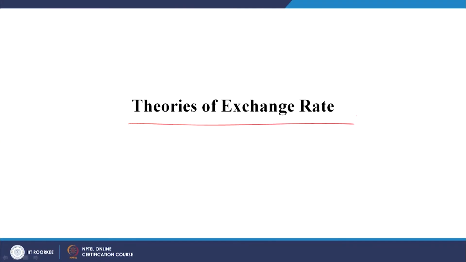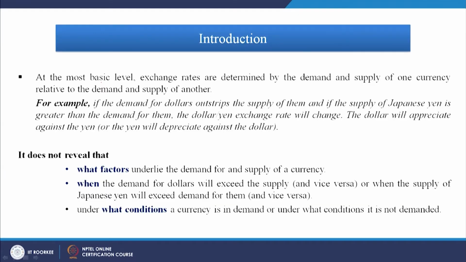Now, after this we will talk about a few exchange rate theories. So, what is this? Let us see. As we have understood at the most basic level, exchange rates are determined by the demand and supply of one currency related to the demand and supply of another. How do you determine the exchange rate?